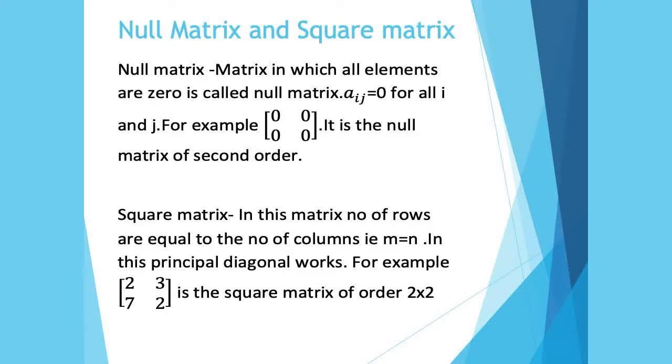You will not take 3 7 as the principal diagonal. ये मैं आपको next video में बताऊंगी कि why I am saying that the principal diagonal works. जो भी square matrix के क्वेश्चन होते हैं उसमें सबसे ज्यादा principal diagonal ही काम करता है, and here the principal diagonal is 2 2. It is not 3 7.